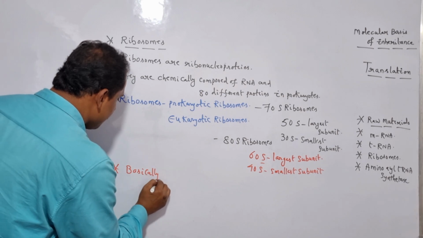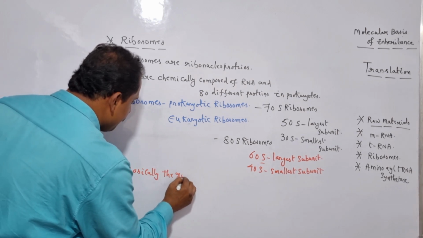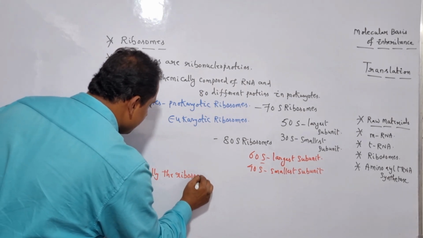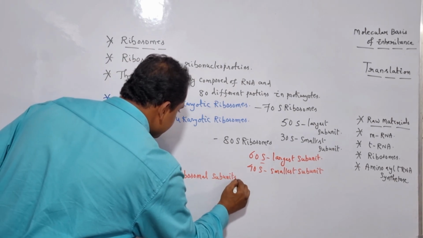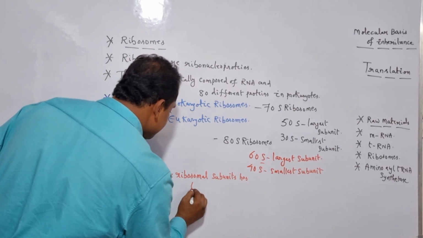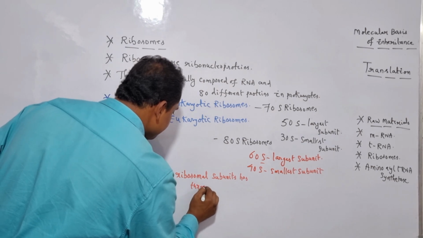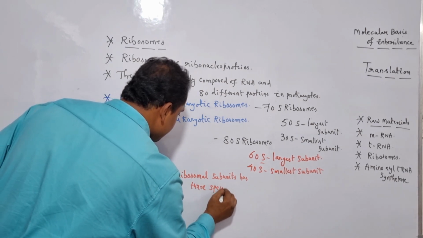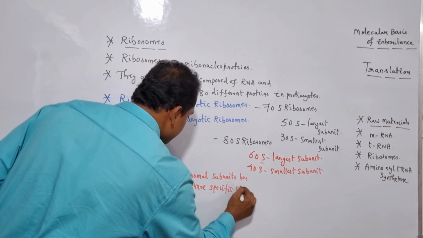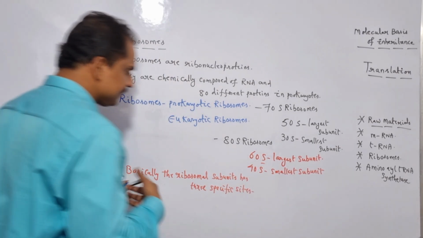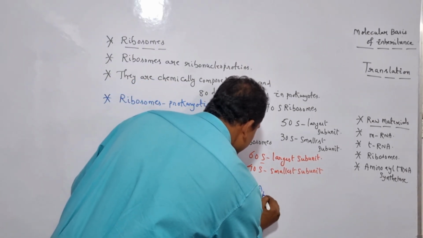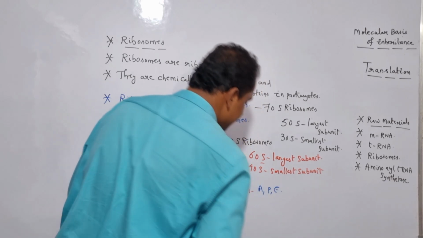So let me write it here. Basically, the ribosomal subunits have three specific sites. And these include A site, P site, and the other one is E site.